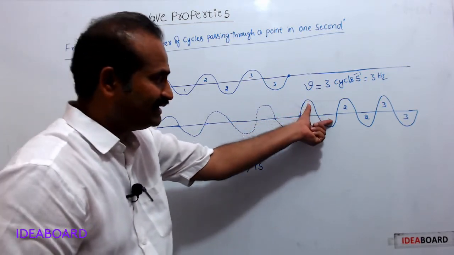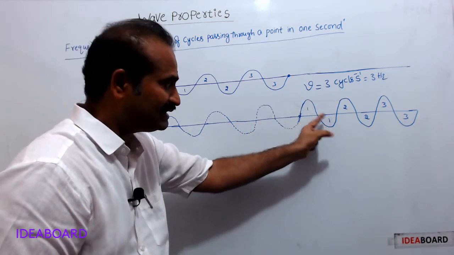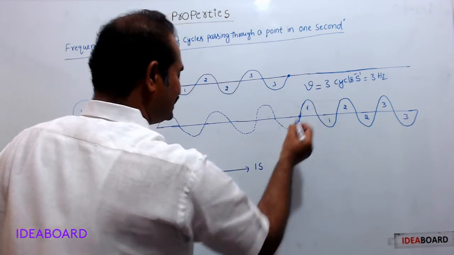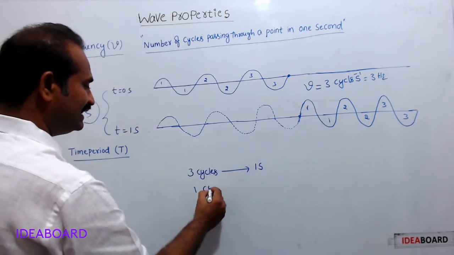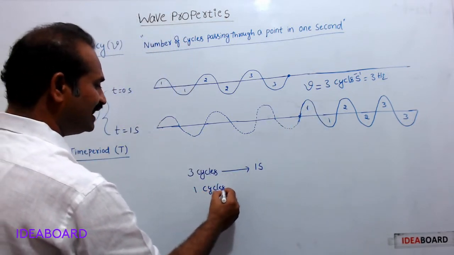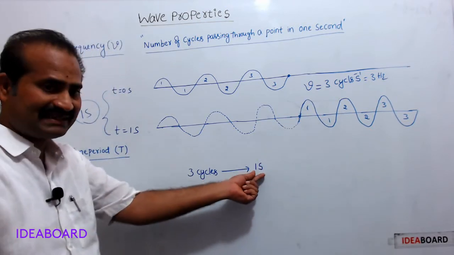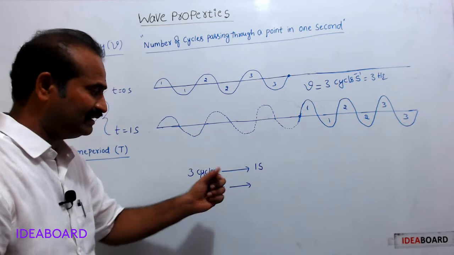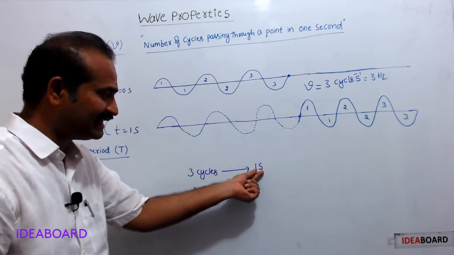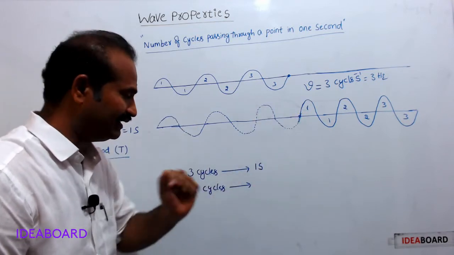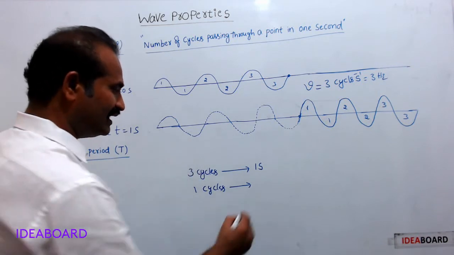One cycle means one crest and one trough. See here, one cycle takes how much time to pass through this point? 3 cycles take 1 second to pass through this point. One cycle takes how much time?